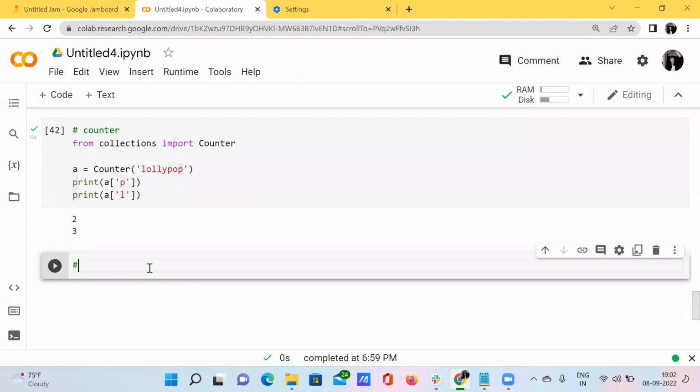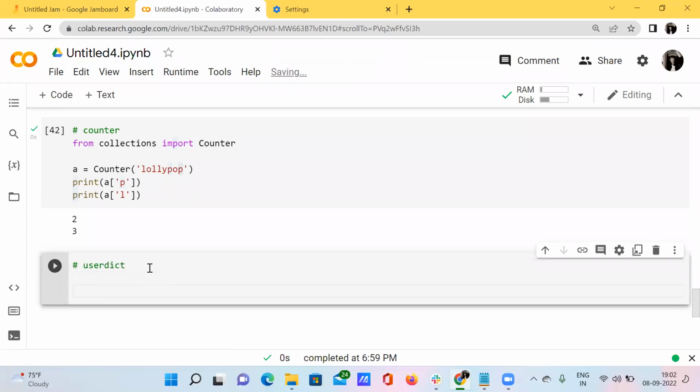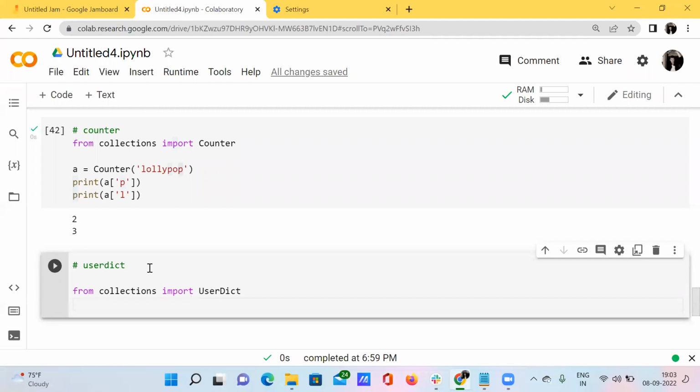See here, I'm just putting the heading as user dict. So firstly, from collections, I'm importing user dict. Okay, and I'm using some keyword called class.